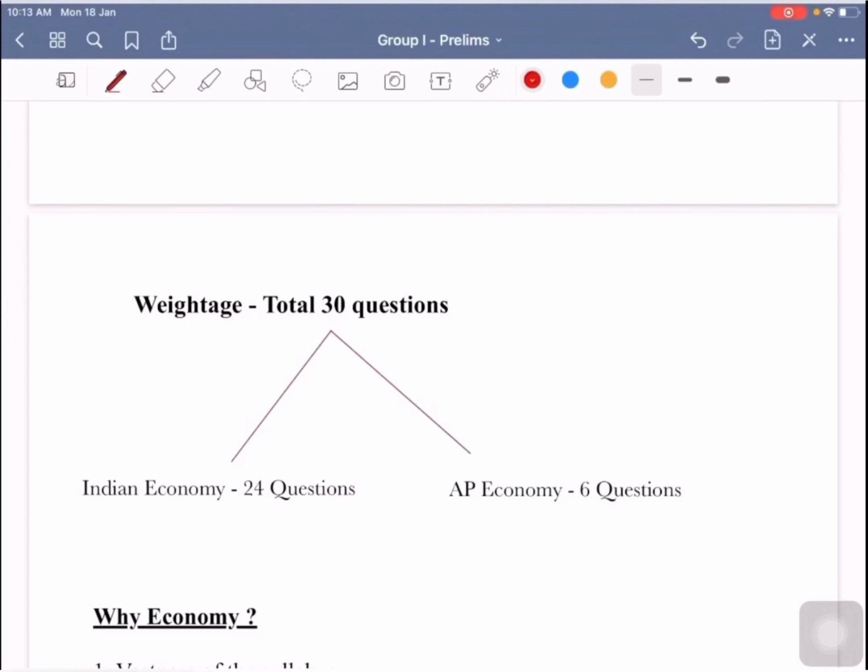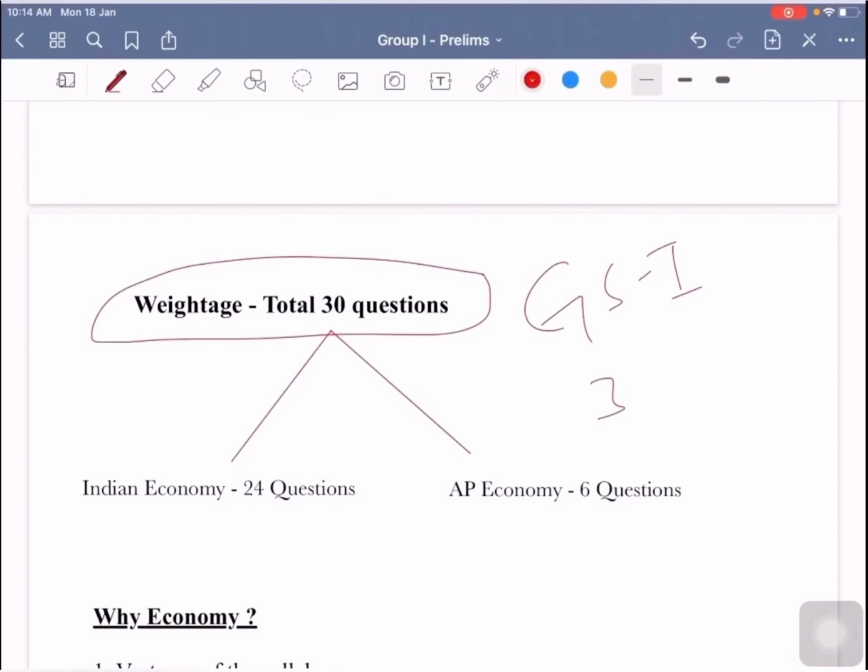So what is the weightage of Indian economy and AP economy in the Group 1 prelims? As you know, in GS paper 1 of Group 1 prelims, you have 4 parts, that is part A, B, C and D, in which you have Indian history, polity, economy and geography. Each part has a total of 30 questions. In the same way, Indian economy and Andhra Pradesh economy also has a total of 30 questions.